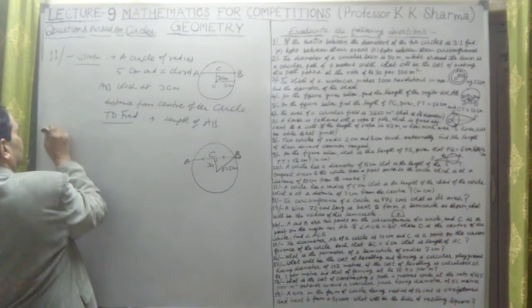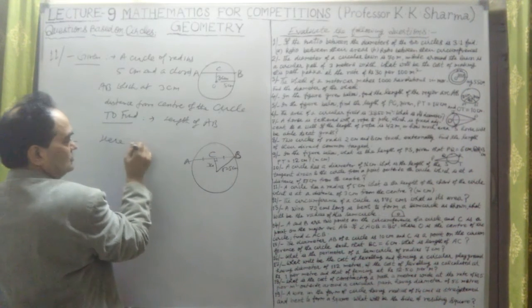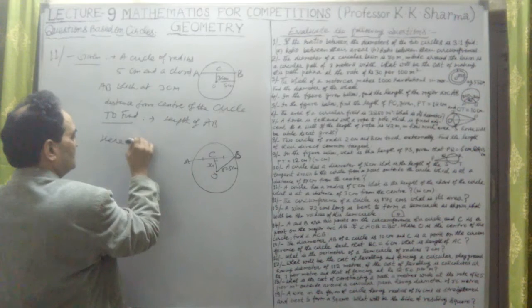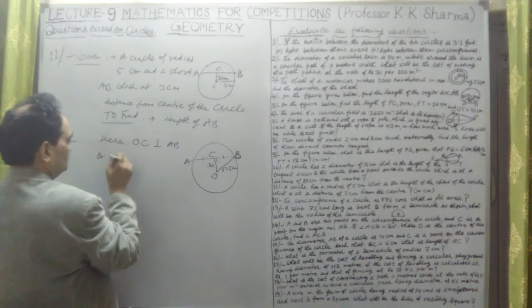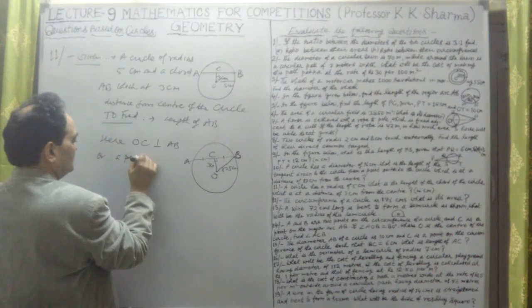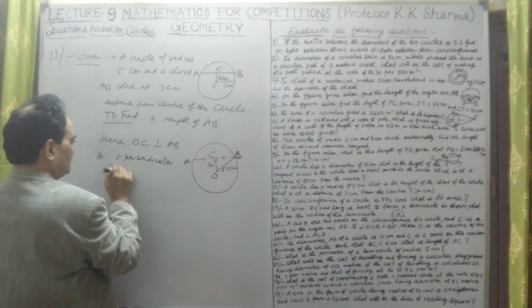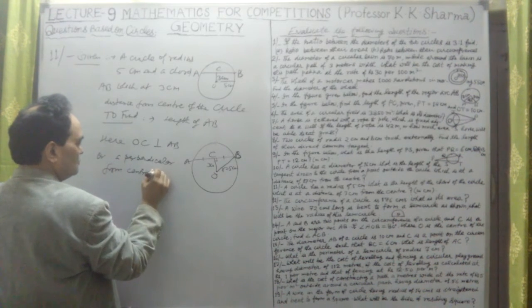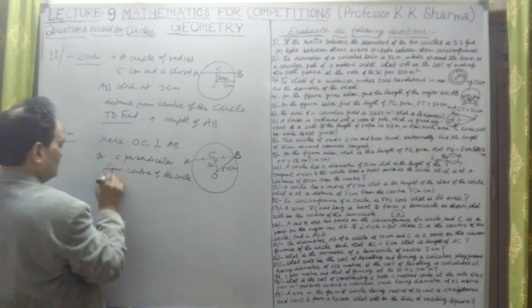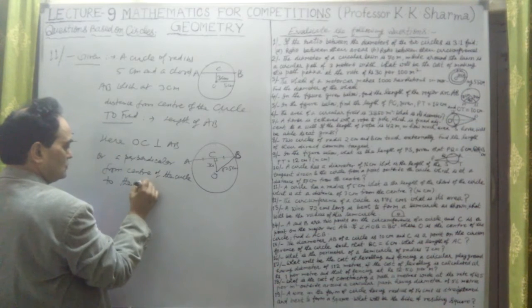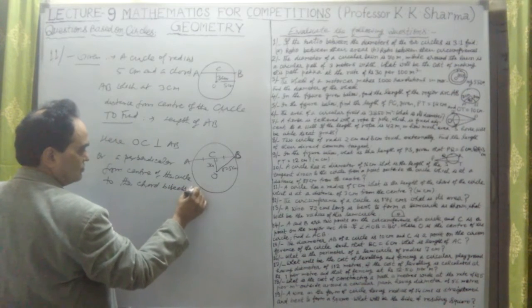Now, solution. Here OC is perpendicular to AB, or the perpendicular from the center of the circle to the chord bisects the chord.